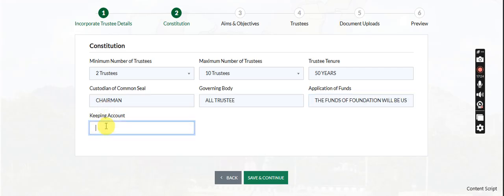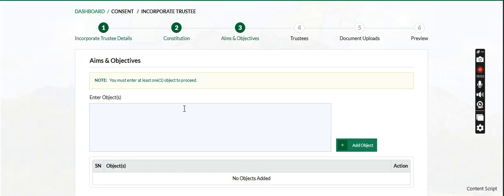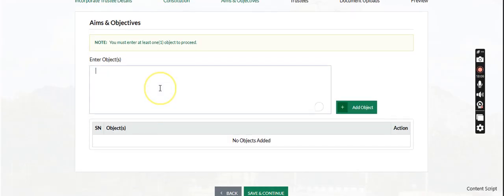That's it. So this keeping of account, it depends. If you are registering a church, you have to write how the account will be kept, and sometimes who will be in charge of the account. So for the purpose of this, let me just write the keeping of the accounts. Since this is an NGO, let me add the financial secretary. I've forgotten what actually should be there, but I'll add financial secretary. So this is for the objectives.